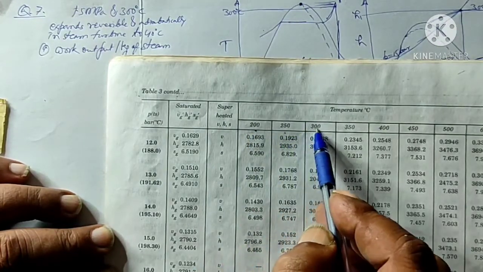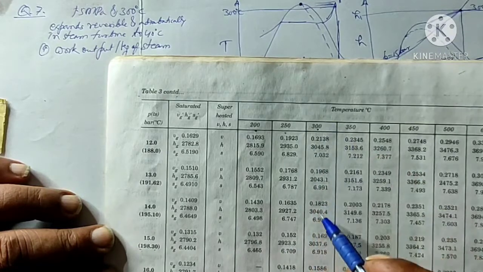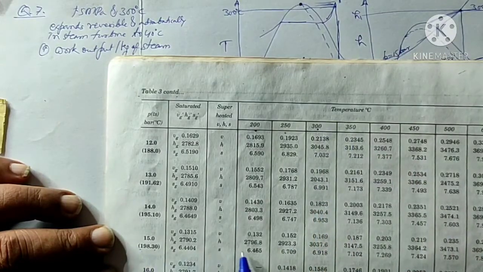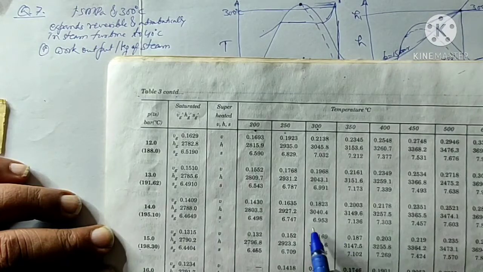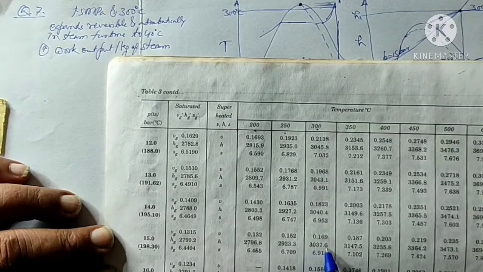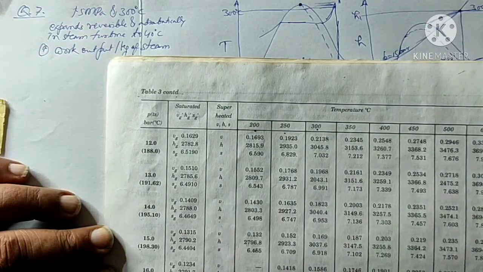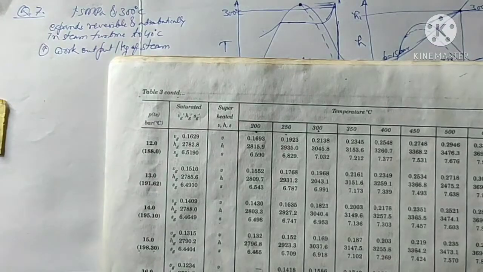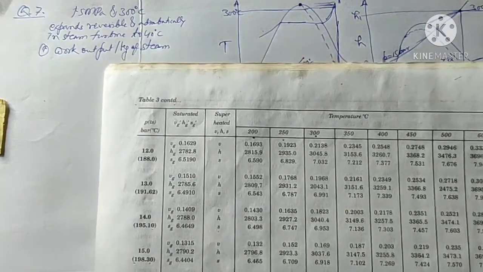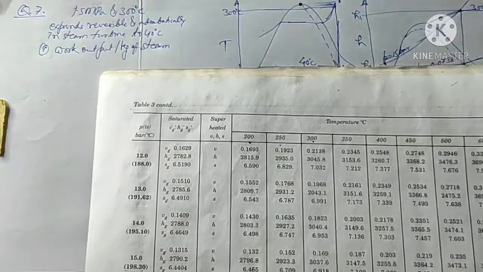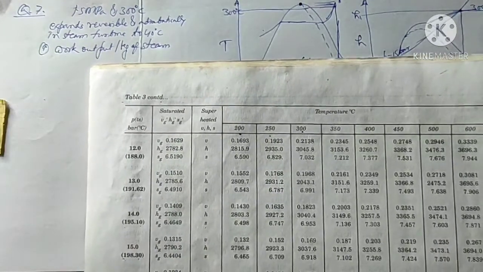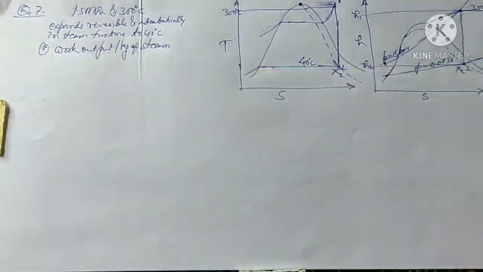So here 300 is given. I'll move downward, and for 15 bar I move horizontally. So I get the properties: 0.169 the volume, 3037.6 the enthalpy, and 6.918 as the entropy at the entrance of the turbine, that is 15 bar and 300 degree centigrade.